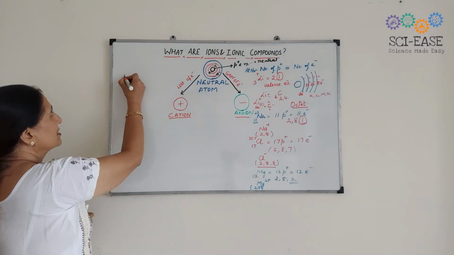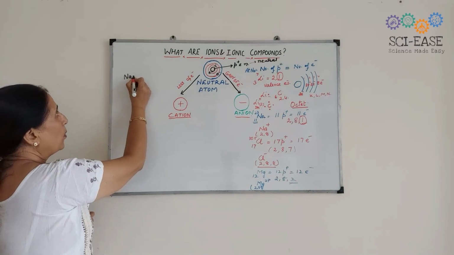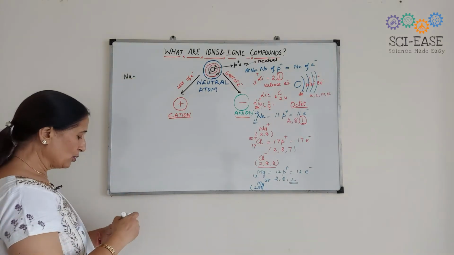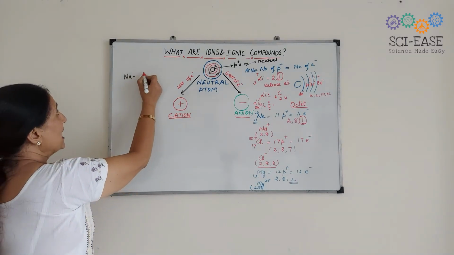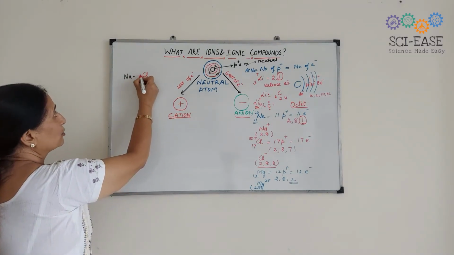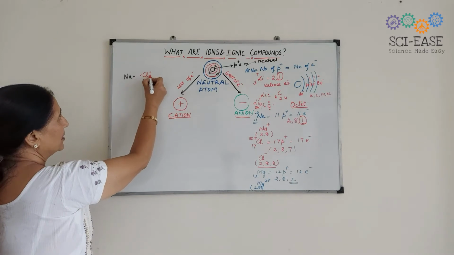Suppose this is sodium. Sodium has 1 electron in its outermost shell, and chlorine has 7 electrons, and I am showing these electrons of chlorine by crosses.